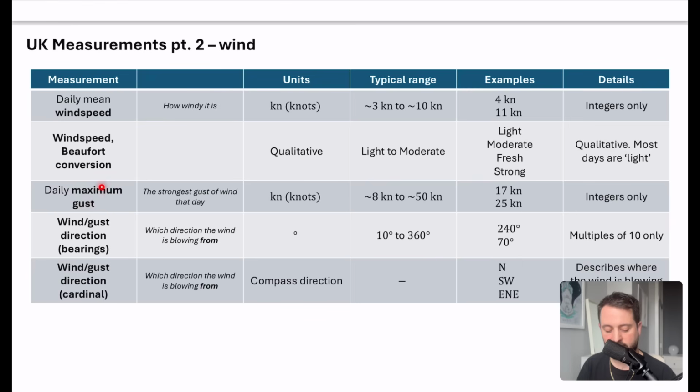Now there's a slightly different measurement, which is the daily maximum gust. It's saying what was the strongest gust of wind that day. Because the other one is talking about how windy it is on average, it's not surprising that the maximum gust is going to be bigger, because it might have been a big gust of wind that day. So it can go usually from 8 knots to 50 knots. Again, they're integers only, and I've got a couple of examples from the tables that I've taken.